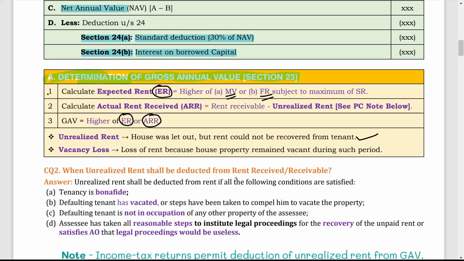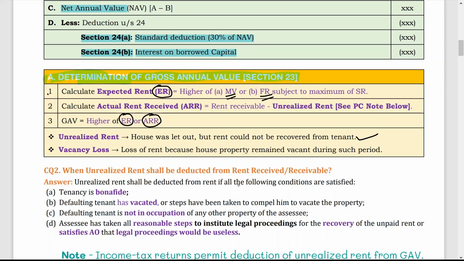And vacancy loss, there is one another word. Vacancy loss means loss of rent because the house property remained vacant during such period. That means these are two different things. In unrealized rent, the house was let out, but the tenant has not paid the rent. But vacancy loss means the house remains vacant, and that is why rent was not received. In the first one, the house was let out and rent is not paid by the tenant. In the second one, the house remained vacant, and that is why rent was not collected.